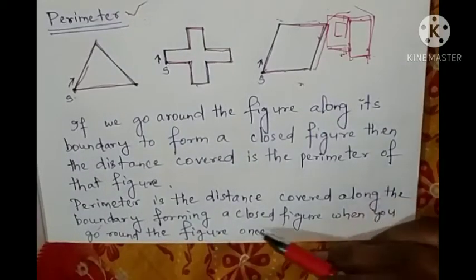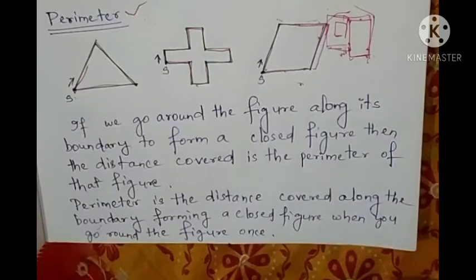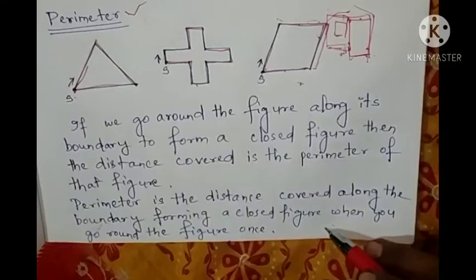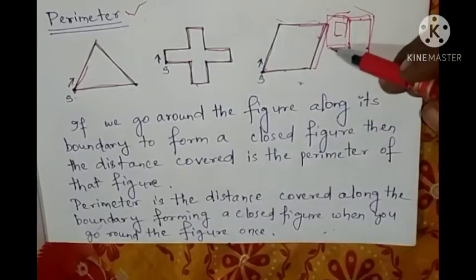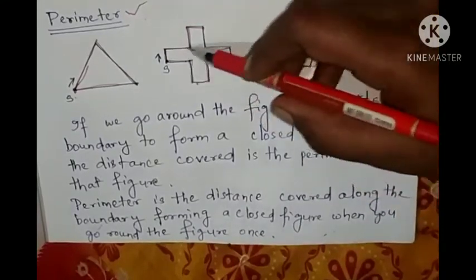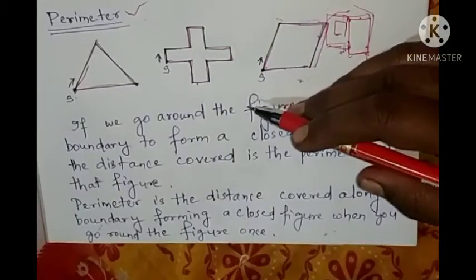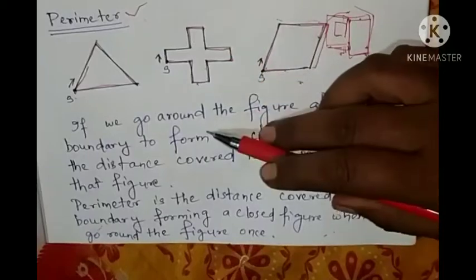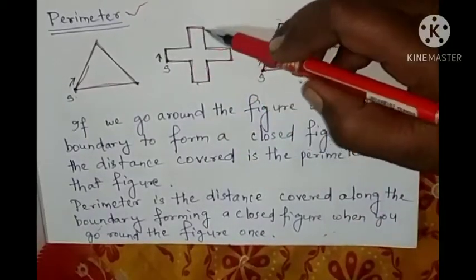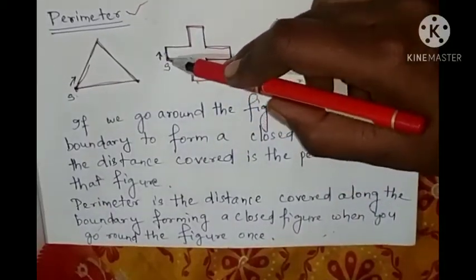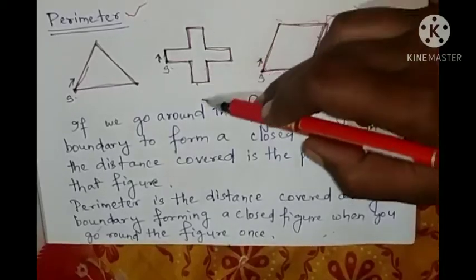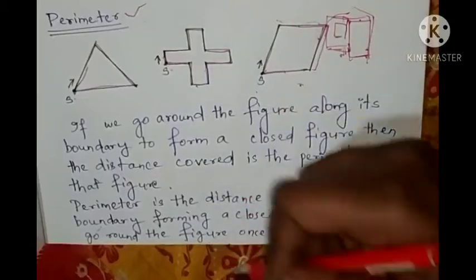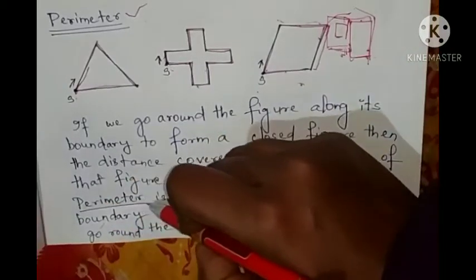So perimeter is the distance covered along the boundary, forming a closed figure, when you go round the figure once. If you are going round the figure once, then you are getting the distance of the boundary. Means you have to start from one place and again come back to that place. So that you will get the length of the boundary, and that is the perimeter.